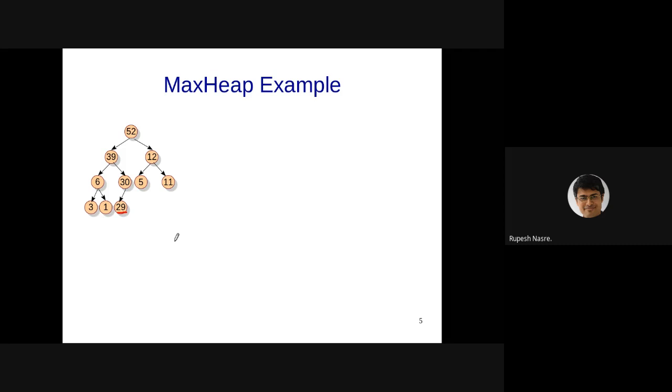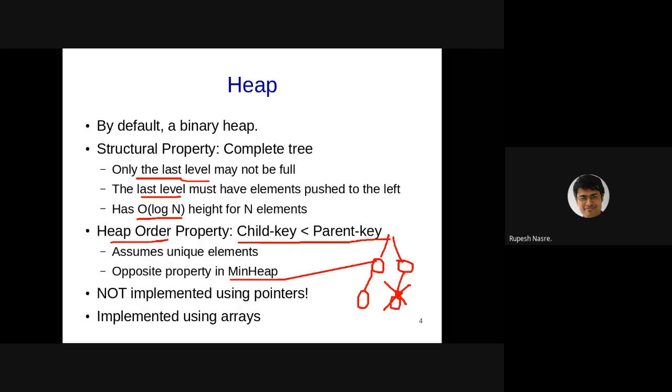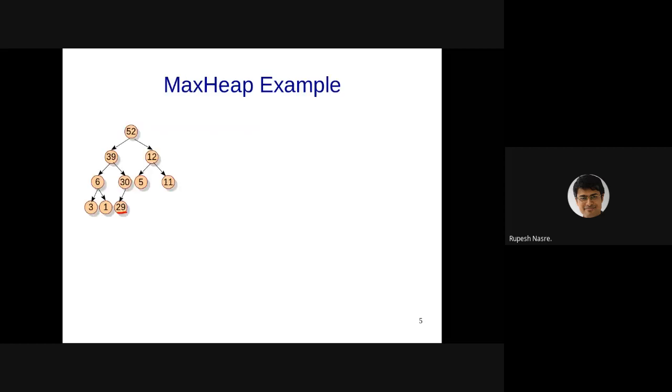Okay, so I think I should have modified this a little bit. Let's go back. I think I need to clarify this about 30. I think there is something more to it.